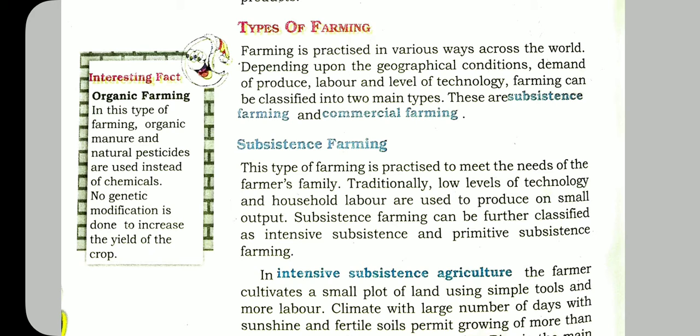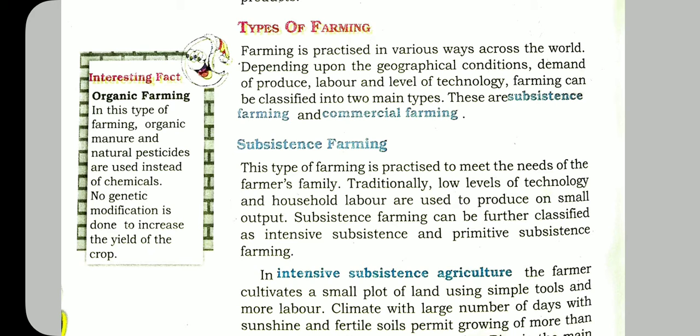They are mainly based on these factors: geographical conditions, demand of produce, labor, and level of technology. The number one is subsistence farming. The second one is commercial farming.